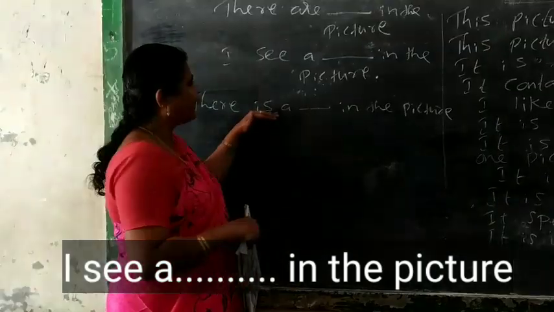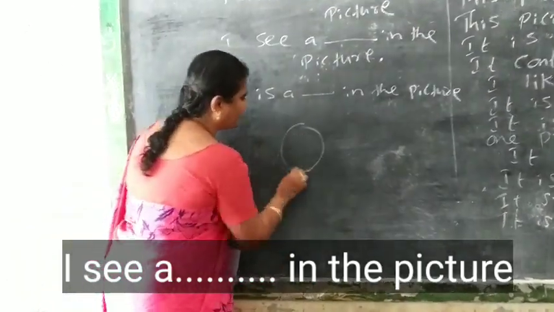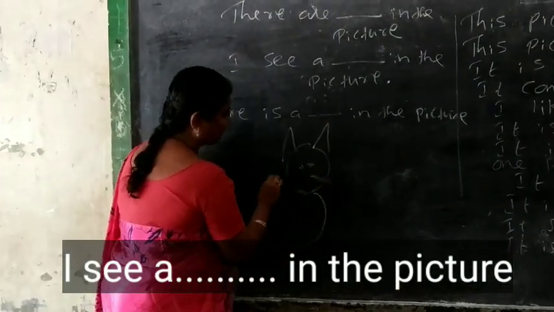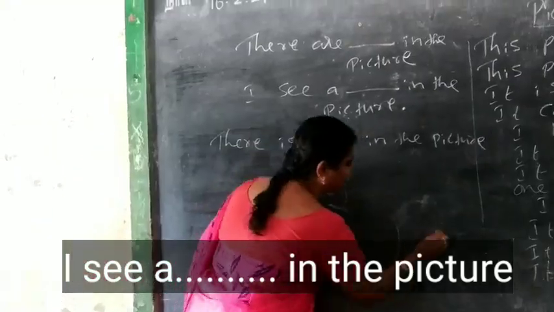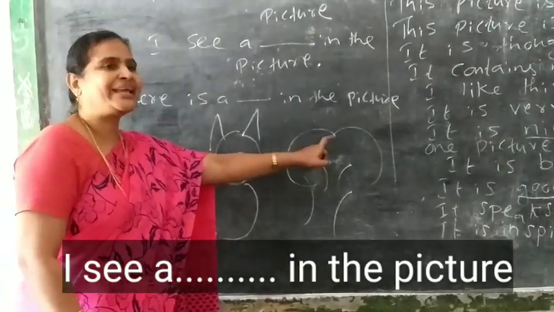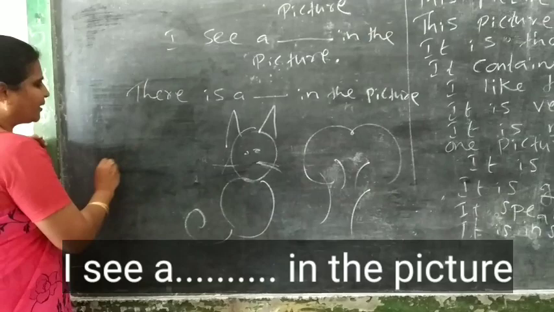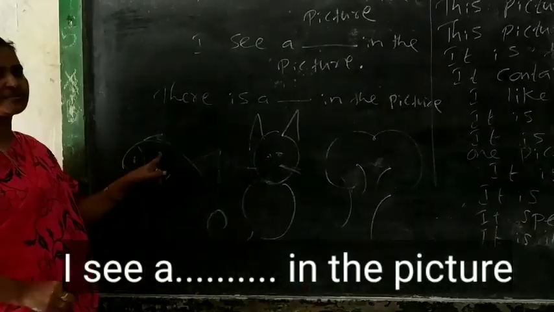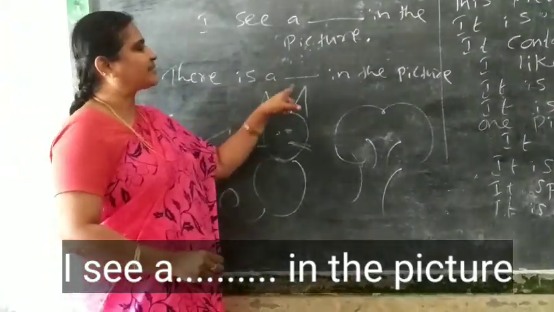Fine. For example, this is a cat. Okay? For example, you see a cat in the picture. Who is this? Cat. Cat in the picture. For example, you see one. What is this? Tree. Okay, I see a tree in the picture. So imagine you see some other thing. One fish is there. What is this? Fish. Okay, I see fish in the picture. Last you can write there is a fish in the picture.